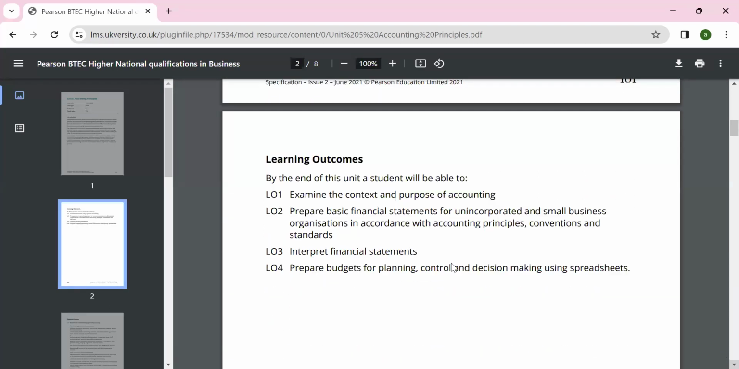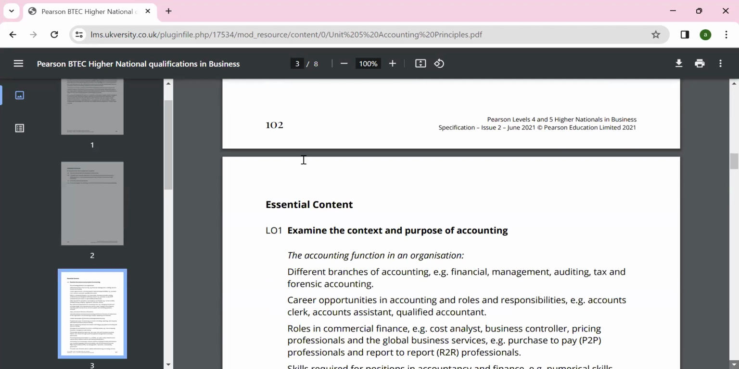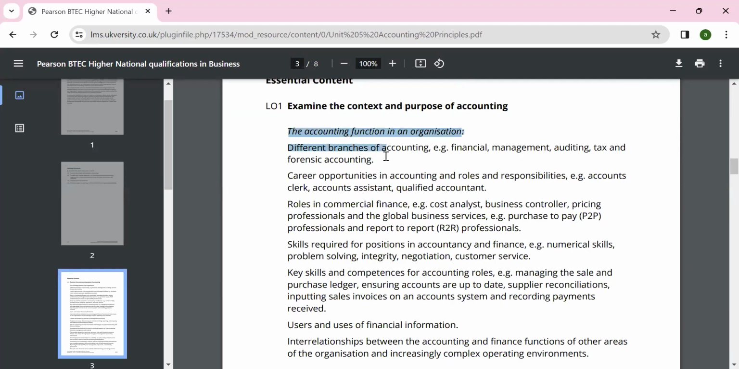That's why we have learning outcomes. We have 4 learning outcomes. Examine the context and the purpose of accounting, which we'll go through. In the second lesson, we'll discuss financial statements. We'll go through financial ratios, and we'll discuss budget and financial plan. That will be all in each lesson. We also have indicative content, what we're supposed to learn.